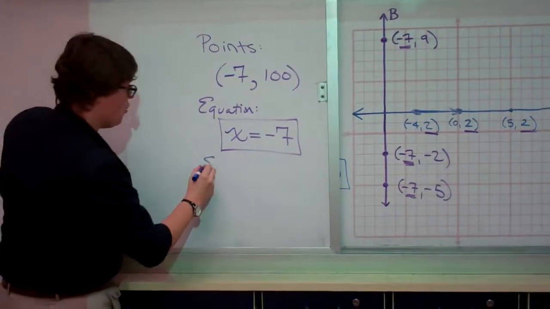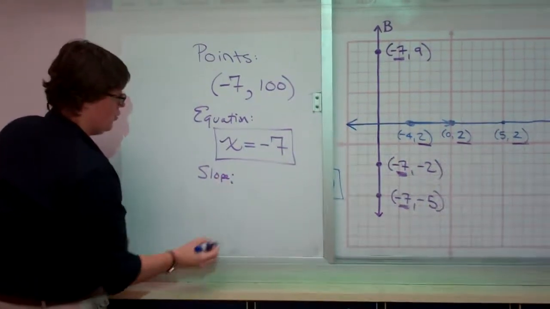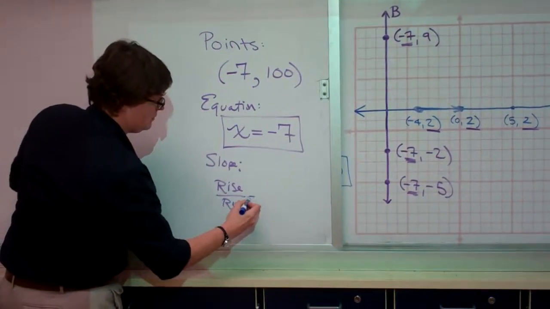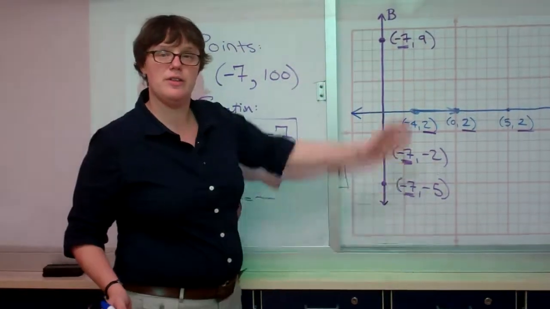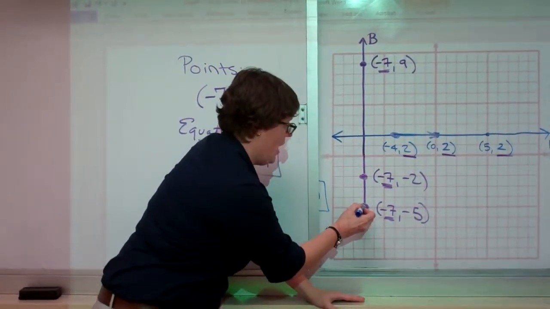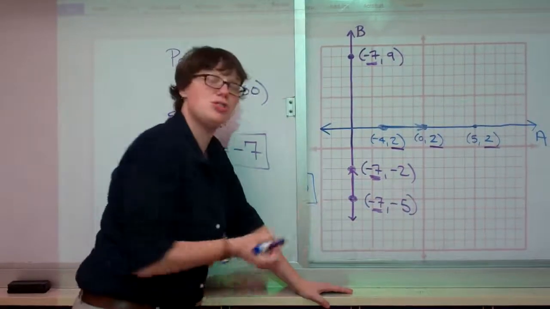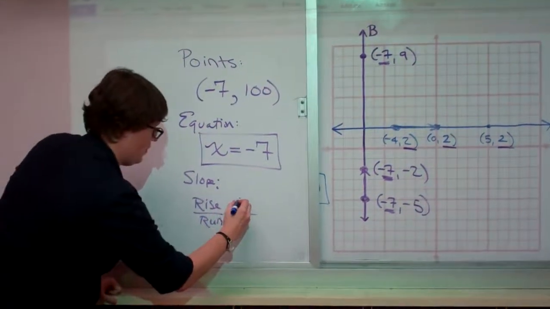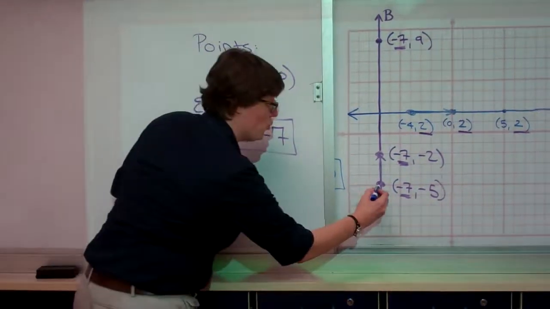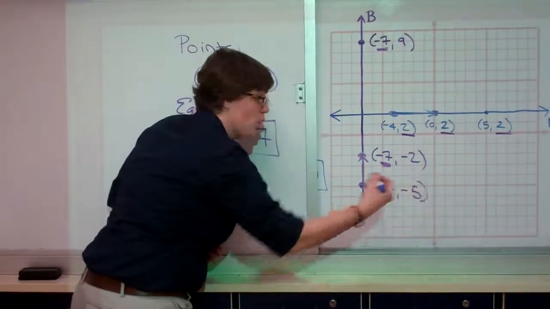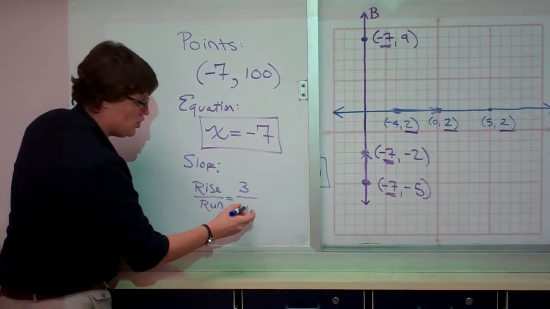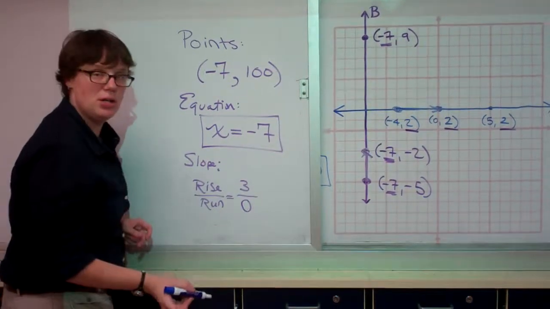In terms of the slope of this line, we still know that slope is rise over run. Looking at the points on this line, if I start down here and I go up to here, I clearly have to rise. I rise 3 units between those 2 points. The run, however, is kind of weird. I don't run at all between these 2 points. I don't go forwards or backwards at all. They're on the same x value. So the amount that my x's change, my run, is actually 0.